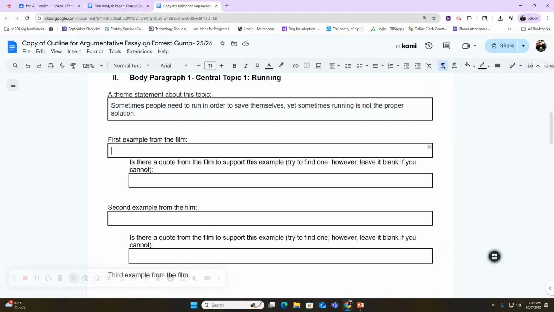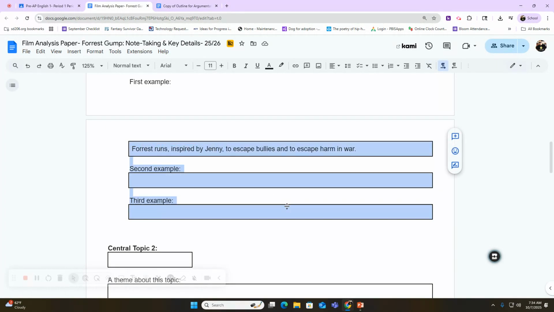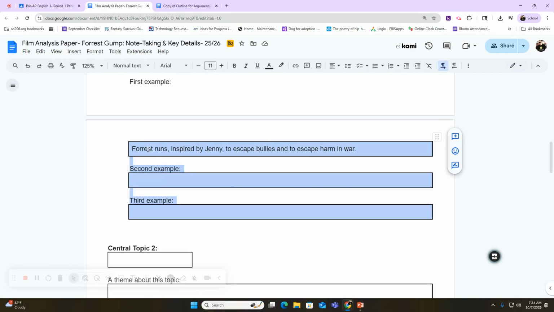So how do I do that? Well, first thing I do is I go back and I look at my examples. Now you should have all of these boxes completed. You should have 3 examples for each one of yours. You should have already done this. You see I have just one here.